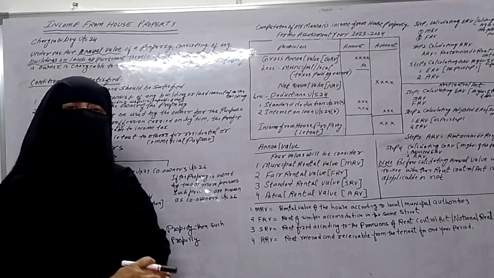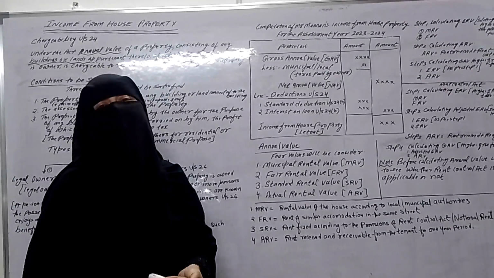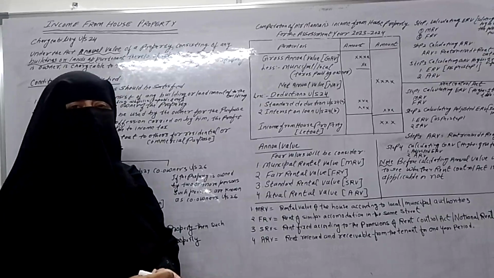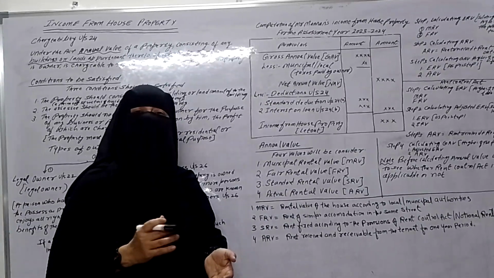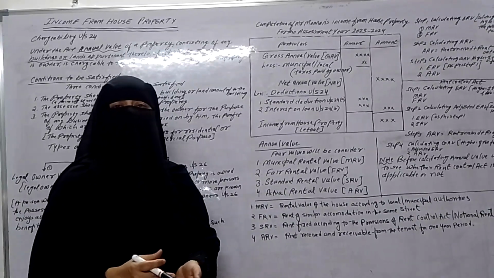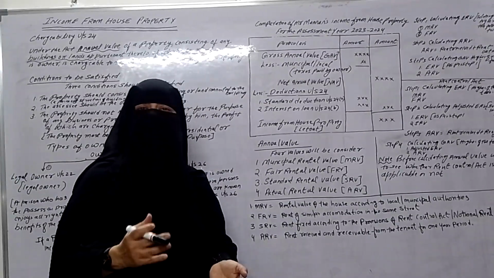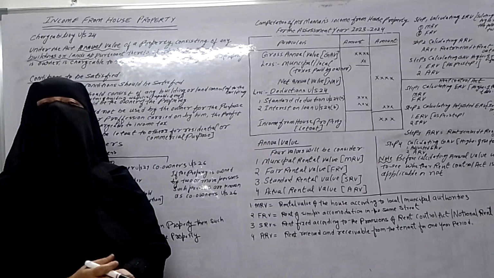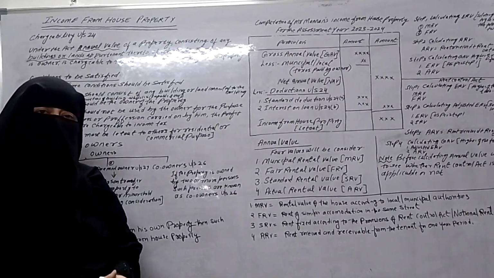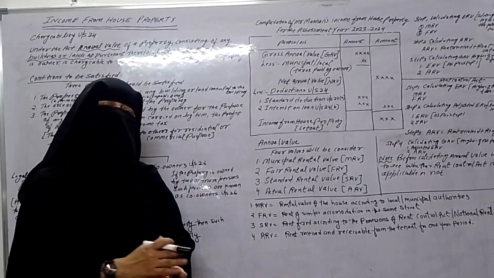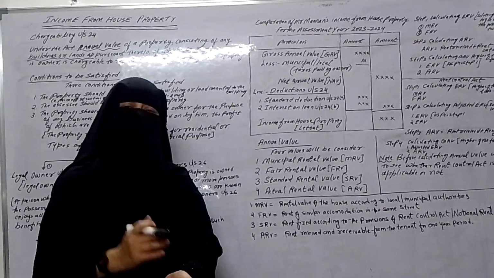For calculating the annual value, we have to consider four values. The first value is municipal rental value, which we denote as MRV. The second one is fair rental value, denoted as FRV. The third one is standard rental value, denoted as SRV.